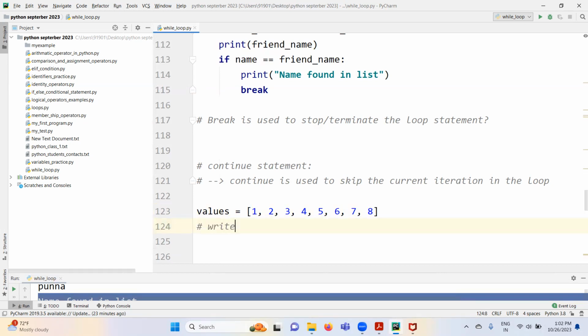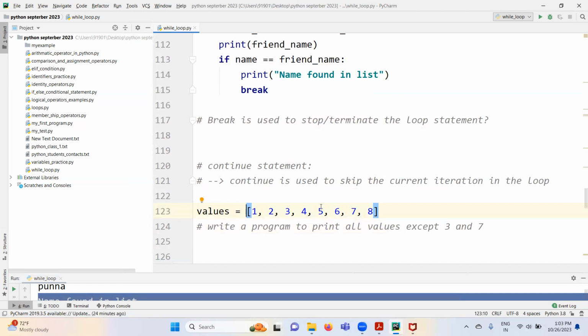Write a program to print all values except 3 and 7. Everyone understood this problem statement? Write a program to print all values except 3 and 7.